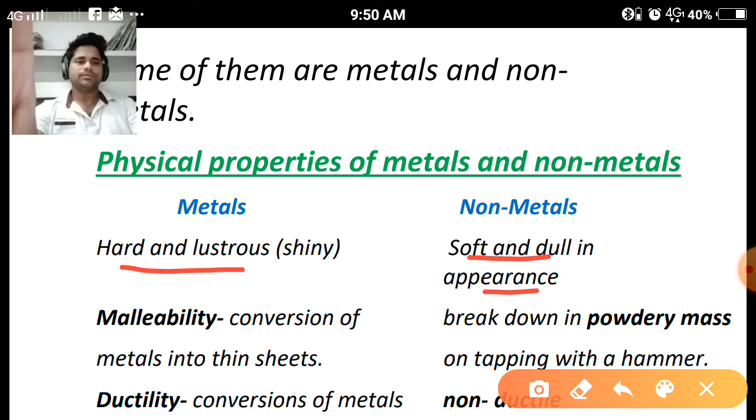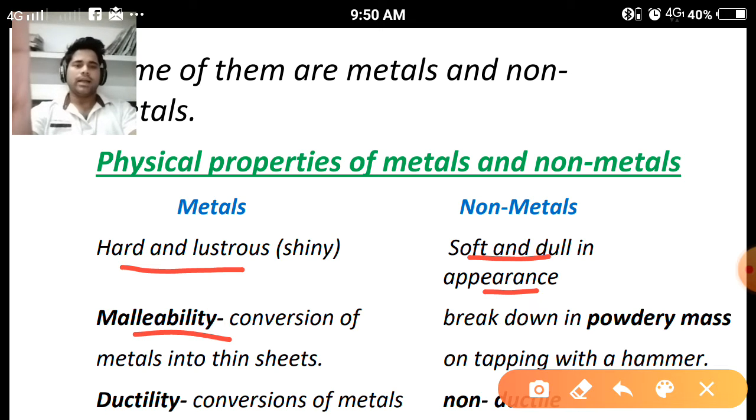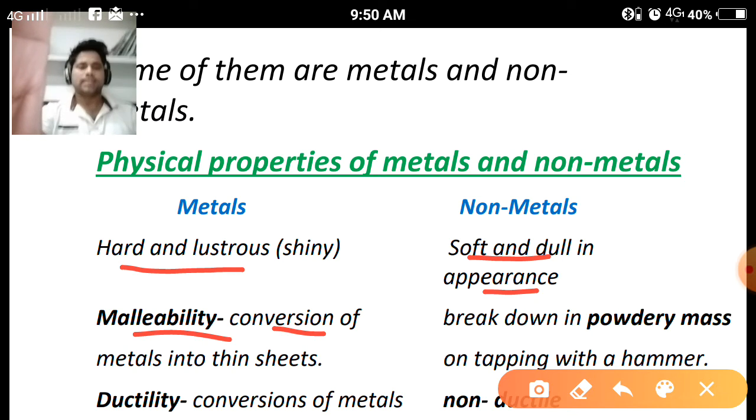Second property, malleability. Regarding metals, it is the conversion of metallic objects into thin sheets. If we apply pressure or force on metallic objects, they can change their shapes and be converted into thin sheets. So they show the property of malleability, like copper, zinc, gold. Different ornaments can be prepared using silver, gold, iron, copper. So these are the metals which show malleability.